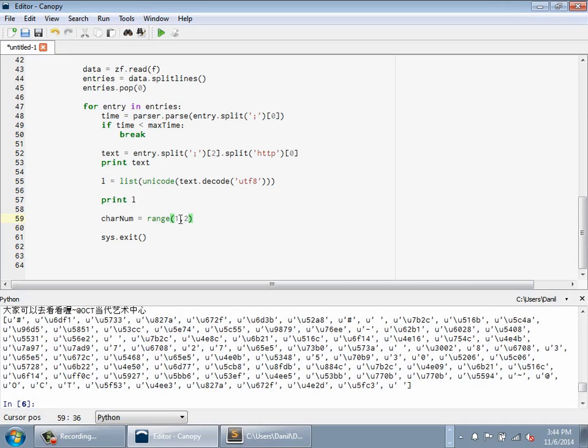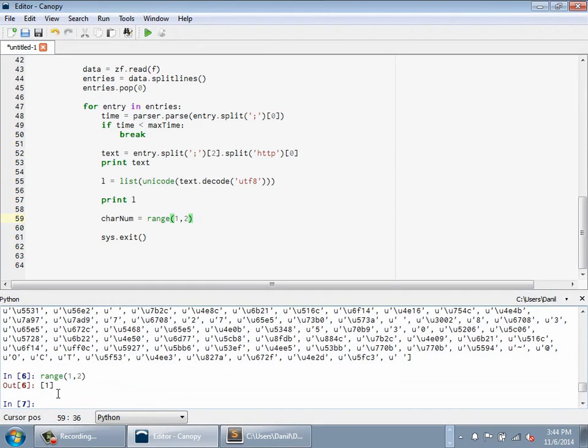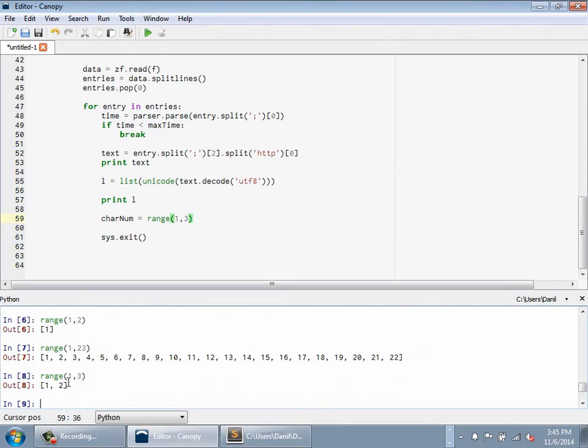Remember, range 1, 2 will just create a list that says 1, 2, okay? You can check that here. So this one will just do 1. So I'm going to do 3. So remember, the range function will just return a sequence of numbers starting with this number up until this number. Okay? So range 1, 3 gives us 1 and 2. Okay? And then I'm going to go through each one of those numbers. I'm going to start with 1, and then the next time go to 2, and so on and so forth.